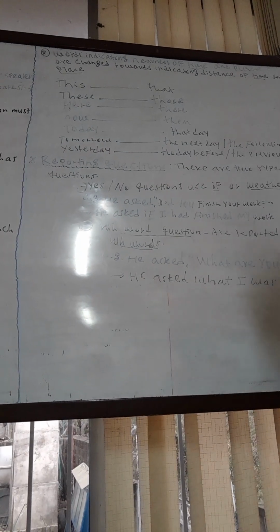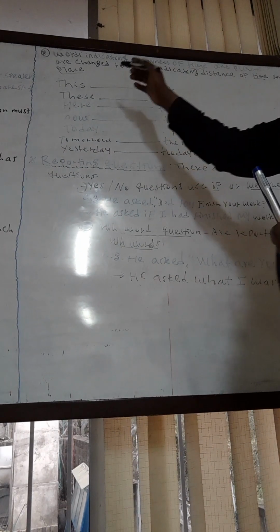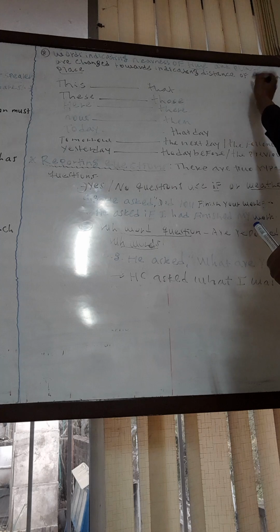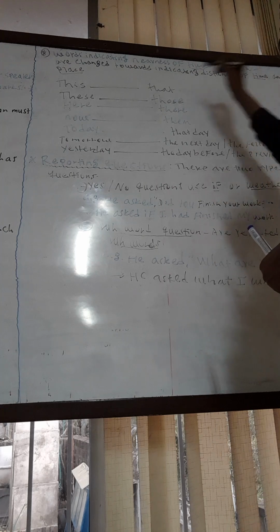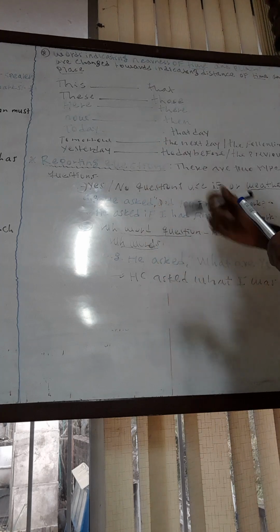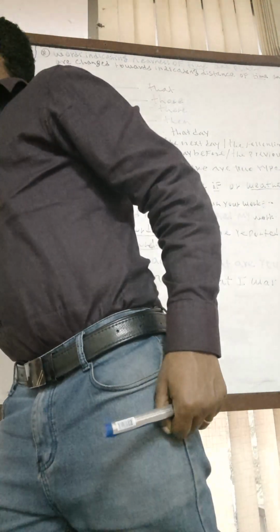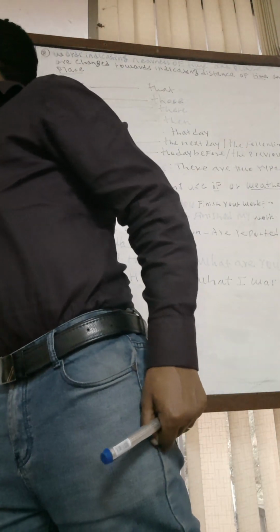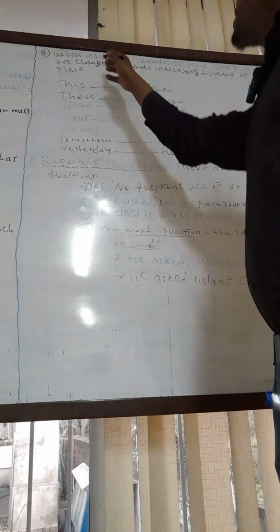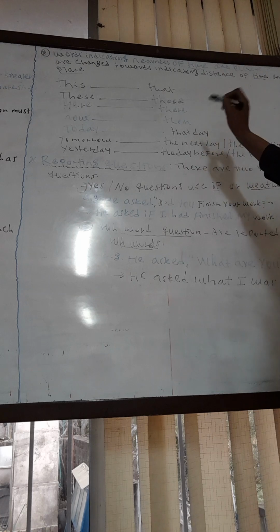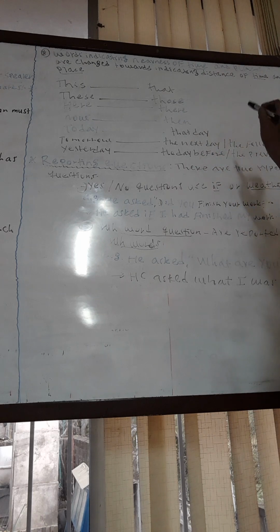All right, look, words indicating nearness of time and place are changed towards indicating distance of time and place. This is the very key point that we should know during indirect speech. When we are changing an idea from direct speech into indirect speech, words indicating nearness of time and place are changed towards indicating distance of time and place.